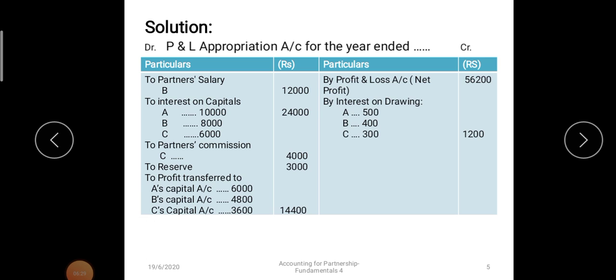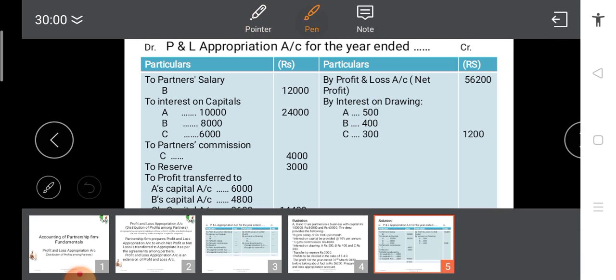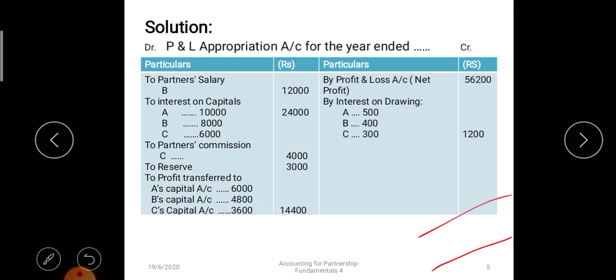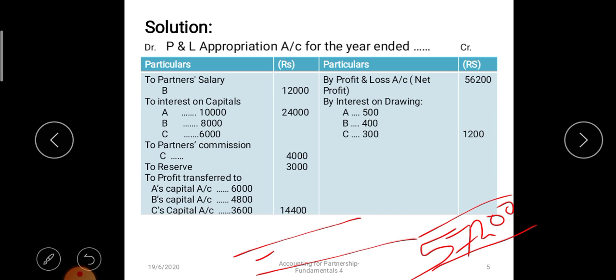Now see the total of this side is 57,200 rupees, and this side's total will also be 57,200 rupees.